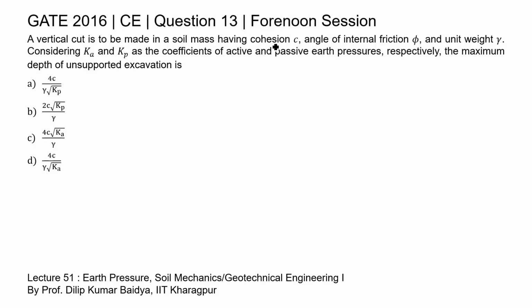So in this question it is given that a vertical cut has to be made in a soil mass which is having cohesion C, angle of internal friction phi and unit weight gamma. Also it is given that Ka and Kp are the coefficients of active and passive earth pressure respectively. We need to find the maximum depth of unsupported excavation.